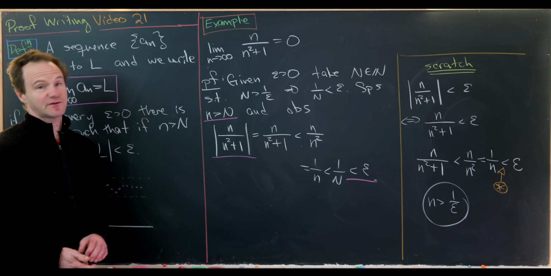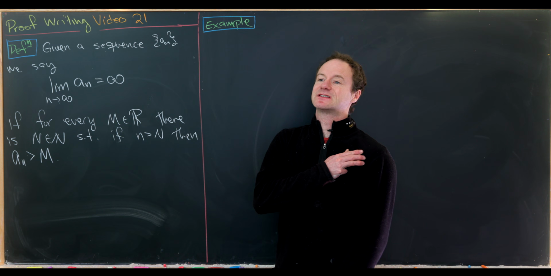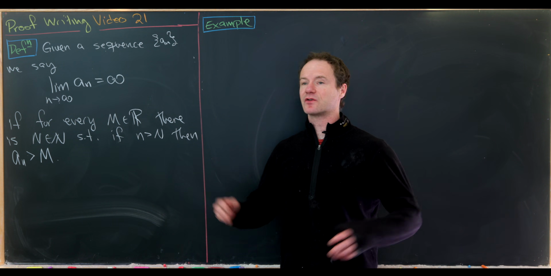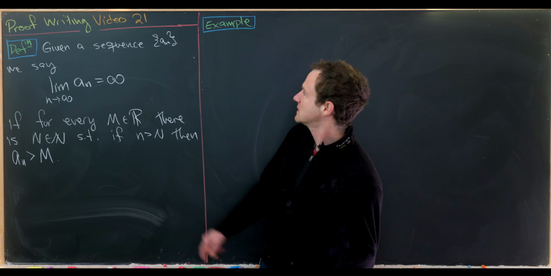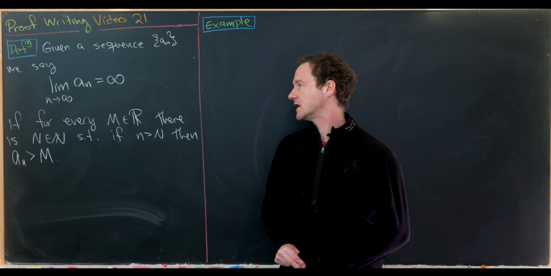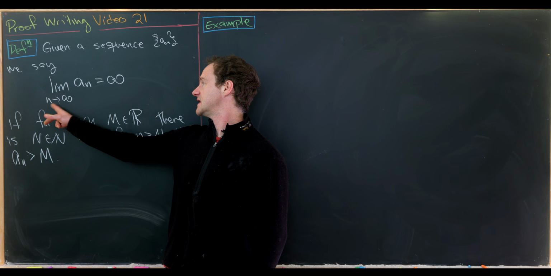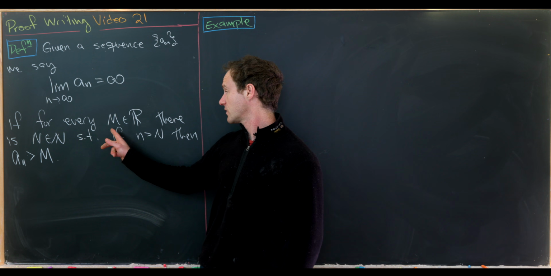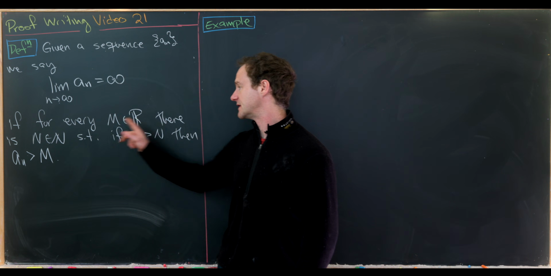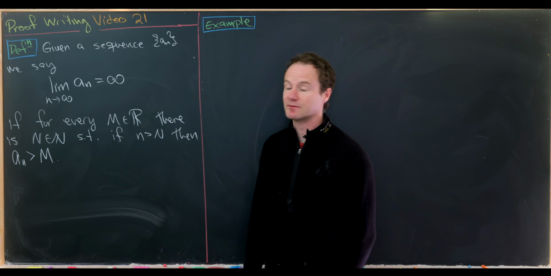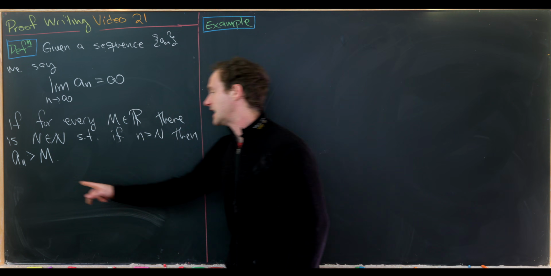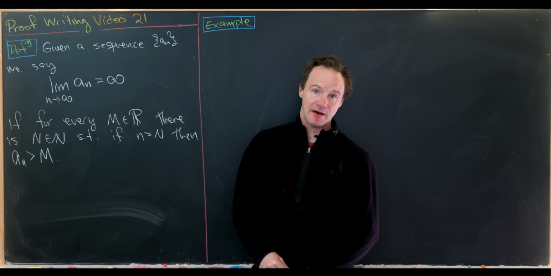Okay, let's look at a different type of limit. Now we'll look at a different type of limit where the limit maybe does not converge, but it diverges to infinity. So let's say we're given a sequence a sub n. We say that the limit as n goes to infinity of a sub n equals infinity if for every real number capital M, there is a capital N, which is a natural number, such that if little n is bigger than capital N, then a sub n is bigger than M.